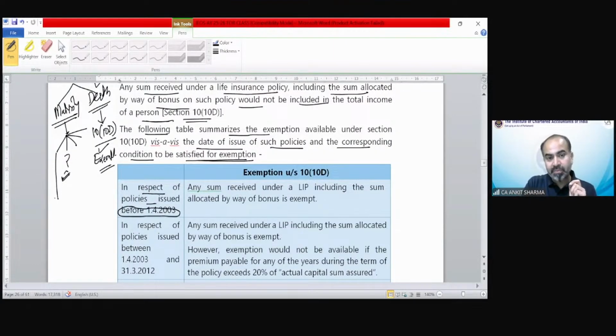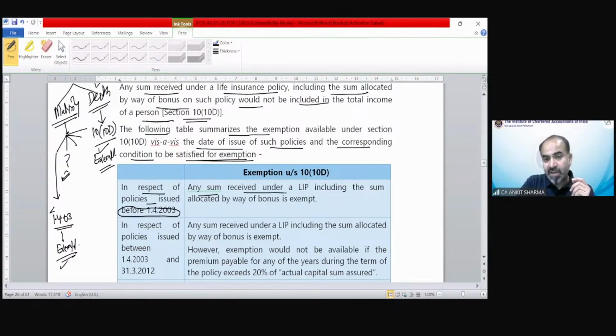If the policy has matured, but the policy issue date was before 1st April 2003, then that is going to be exempted whether it's a case of death or not. So even if the policy payment has been received other than in a death case, but the date of policy issue was before 1st April 2003, then 100% exemption. There is no requirement of any taxability. So you have to be very careful about the date of issue of policy. You have to learn that.